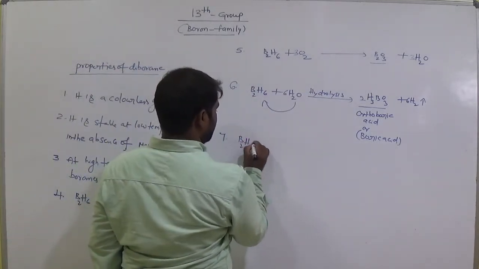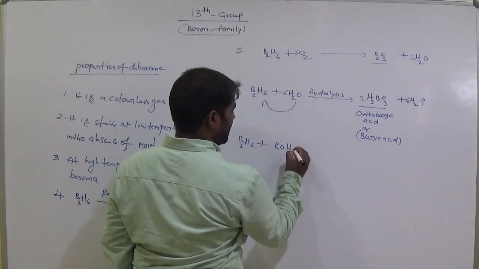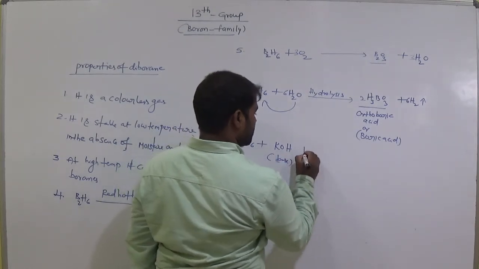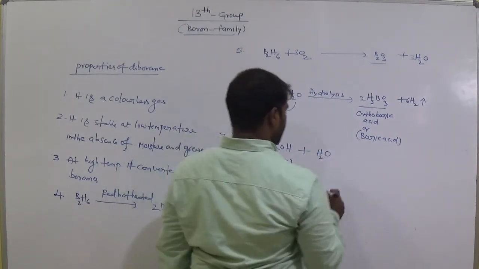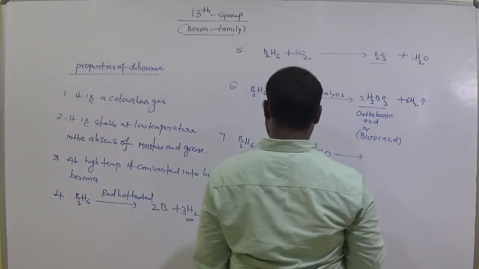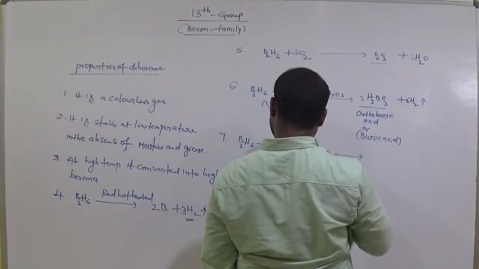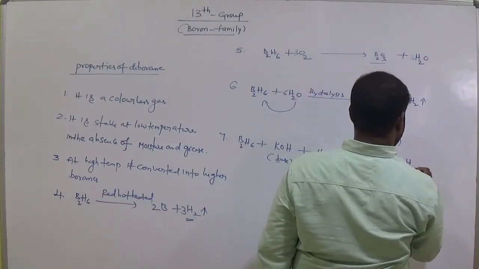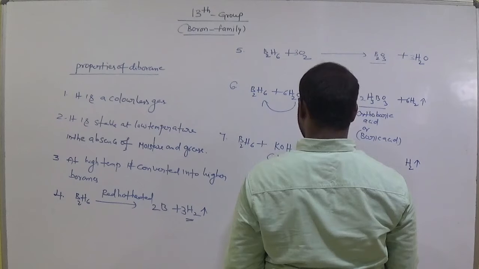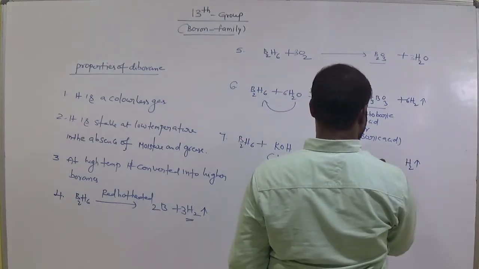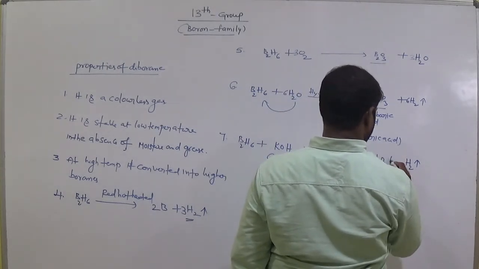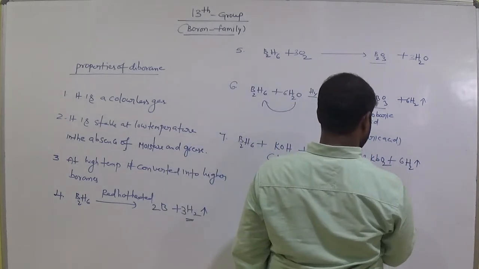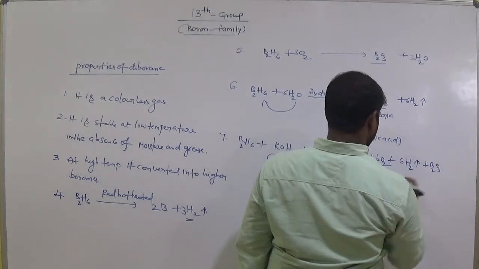And B2H6 interacts with a strong base like KOH. It is a strong base, basic in nature, and with H2O it gives potassium metaborate plus hydrogen.